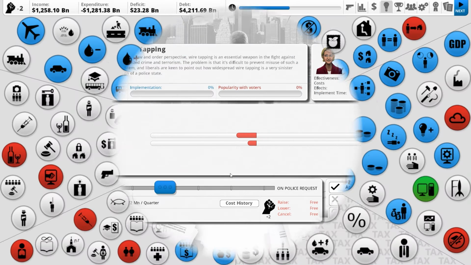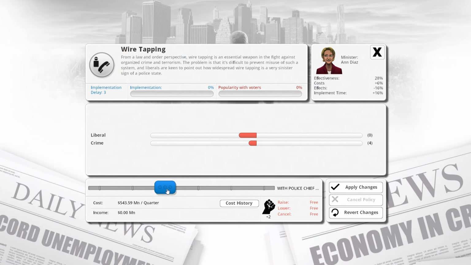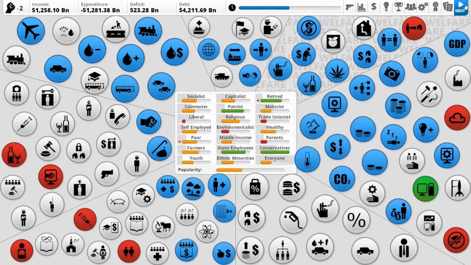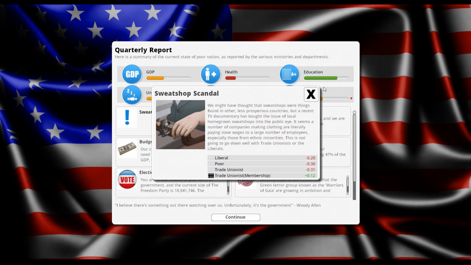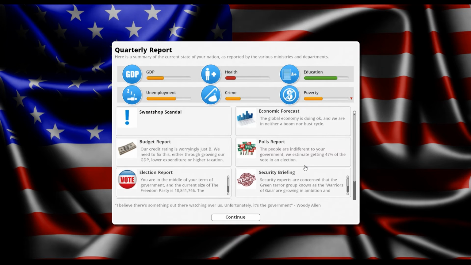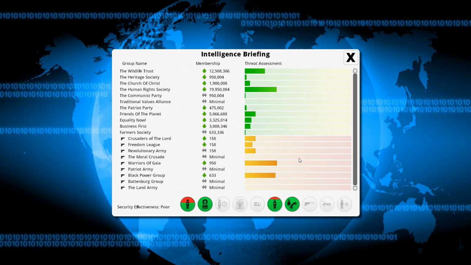Let's have wiretapping. Nobody likes it, but we'll have wiretapping. Makes liberals less happy. Universal monitoring. If they don't find out, it won't hurt them. Okay. Sweatshop scandal. Liberals, poor, trade unionists dislike it, and trade unionist membership went up. 47% of people are voting for us now. Poverty is dropping. The warriors of Gaia are growing.